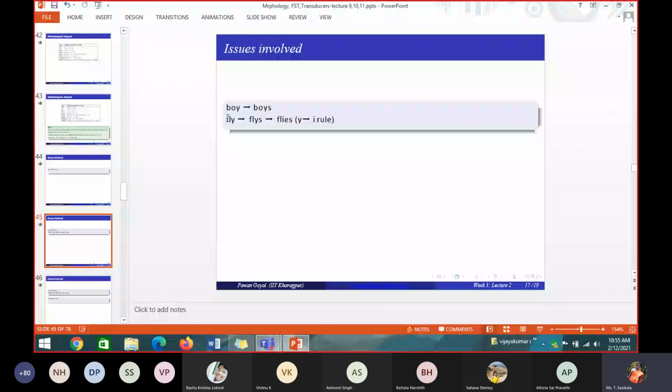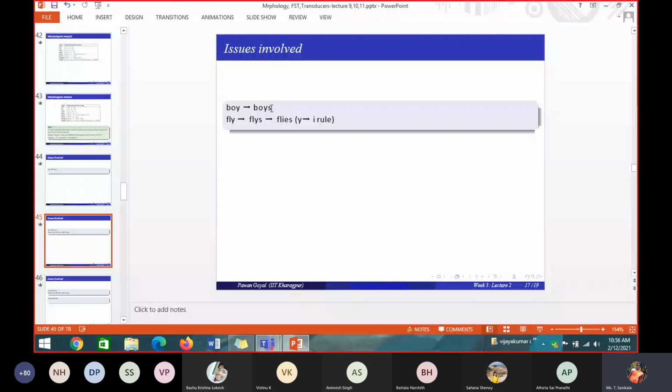So if I want to convert a word from singular to plural, can I directly add s by default? By default, can I add s to all the words to make them plural, does it work for all the words? No, ma'am. No, that's why these are all the issues involved. If you want to convert a singular to a plural, I cannot just add s to a word. It is applicable for most of the words, but it will not be applicable for all the words.